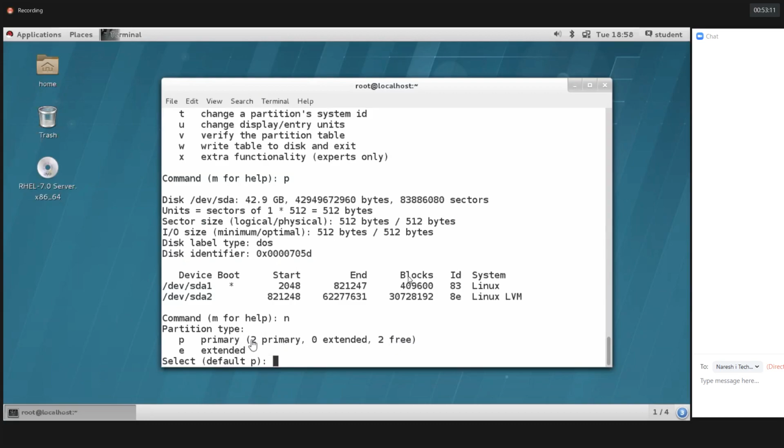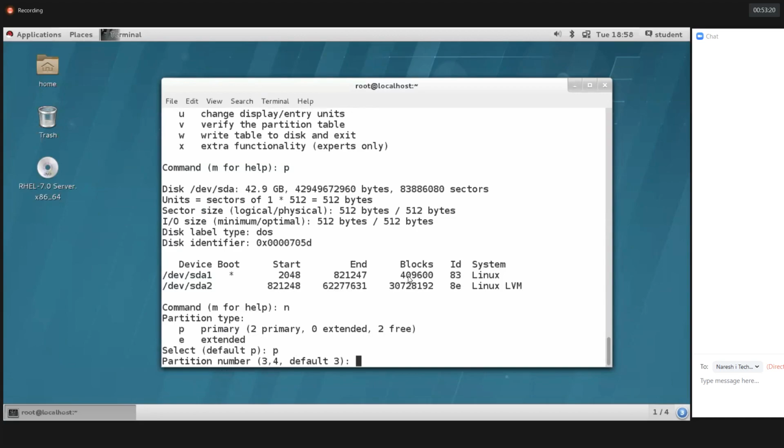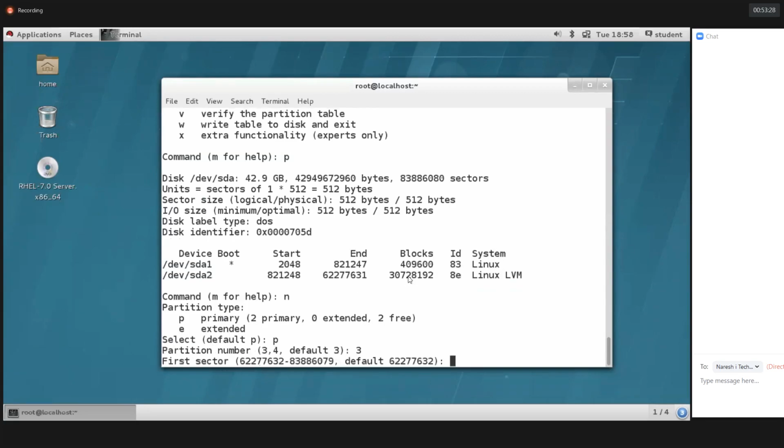Let's see here. I'm trying to create a primary partition. By default, it's taking p. If you want, you can give p also. There is no choice. Then the partition number, 3 or 4. By default 3. After 1 and 2, we'll get 3 only. So you can give 3, then hit enter.